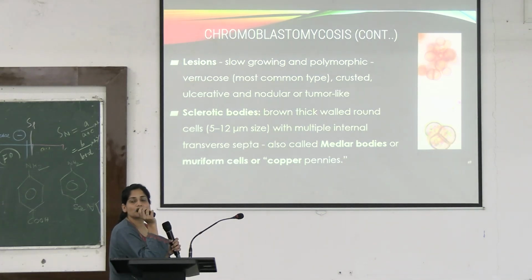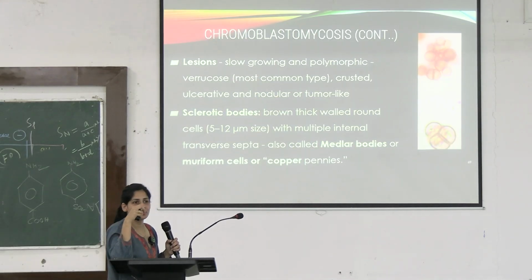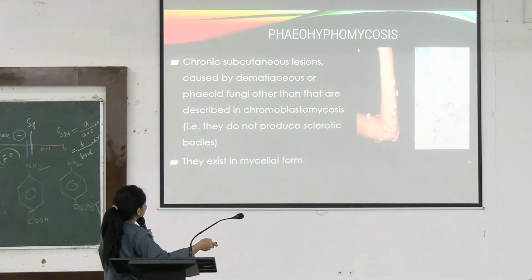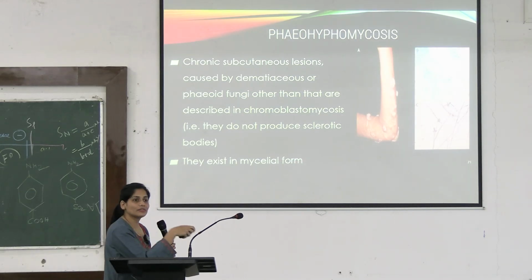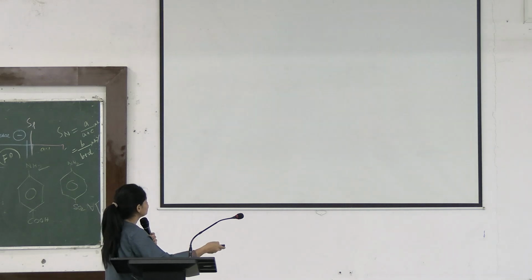You might get an MCQ that copper penny bodies are seen in which of the following. So there will be options: chromoblastomycosis, Madura, or sporotrichosis. The answer is chromoblastomycosis. Then there is phaeohyphomycosis, similar to this, but here the sclerotic bodies are not reduced. They appear in the mycelial forms and they can cause lesions like this.